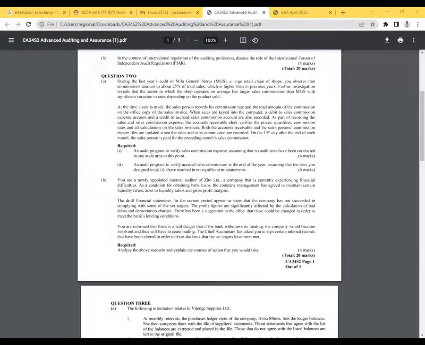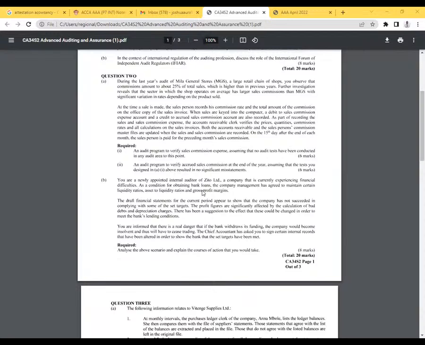Now, I'm looking at question number 2, part B, AAA, April 2022. Required: analyze the above scenario and explain the course of action that you would take, for 8 marks. You are a newly appointed internal auditor of Zito Limited, a company that is currently experiencing financial difficulties. As a condition for obtaining bank loans, the company management has agreed to maintain certain liquidity ratios, asset to liquidity ratios, and gross profit margins.